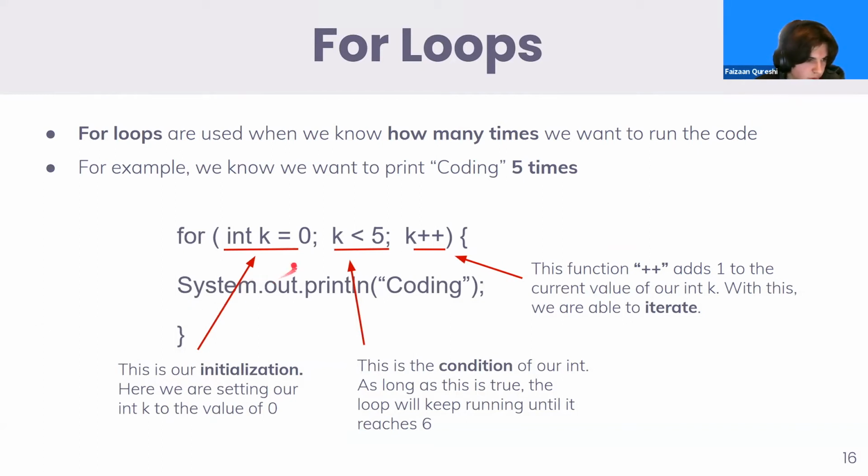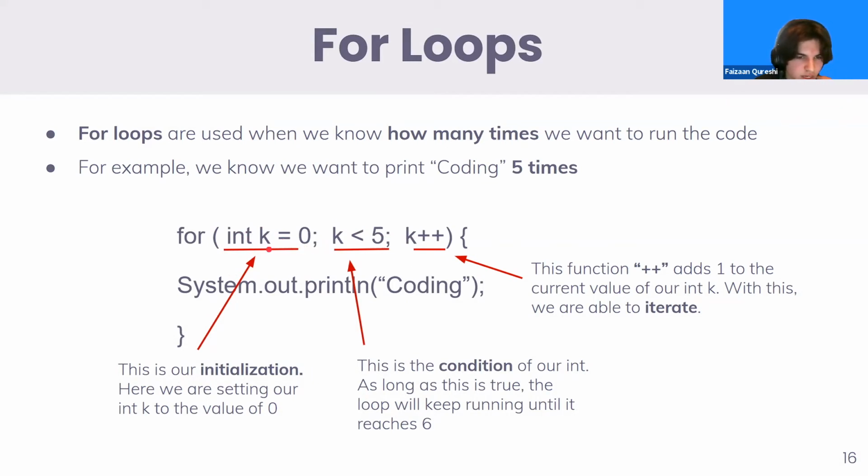Inside of the parentheses after the for, in between these two parentheses is how we set up our loop. If we look at int k equals 0, we're basically initializing our integer k to 0. Initialization is one of your vocab verbs. Initialization is just setting something to a certain value.